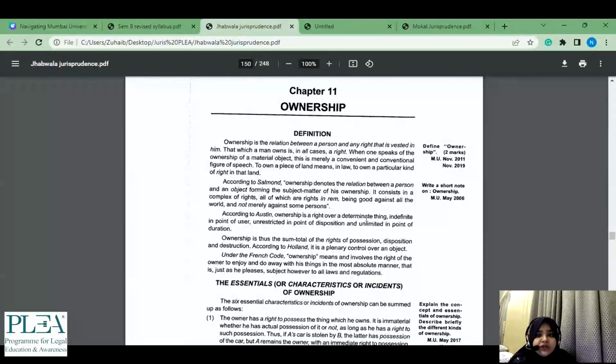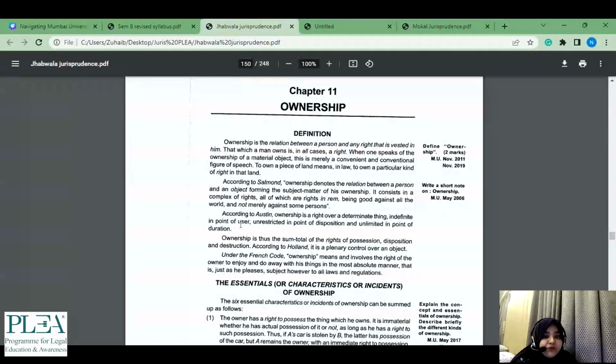Ownership is a right over a determinate thing, indefinite in point of user, and so on. And if nothing else comes to mind, this definition is what you remember, and you can also put it in passive words, because it's very difficult to remember everything word by word. So you can write what you understand out of it in the next line. Basically, what Austin is trying to say, this could be a part of a 5 marker, not a 2 marker.